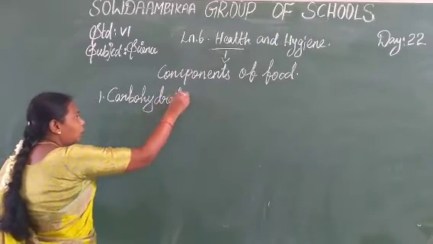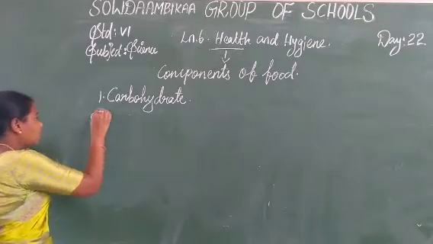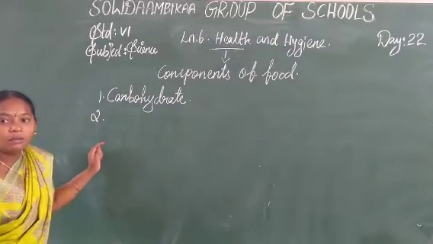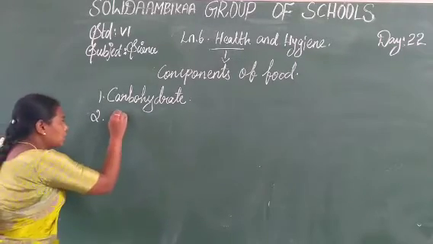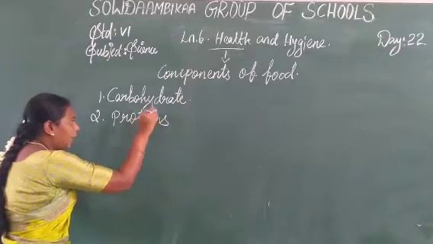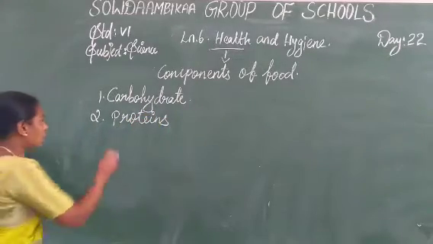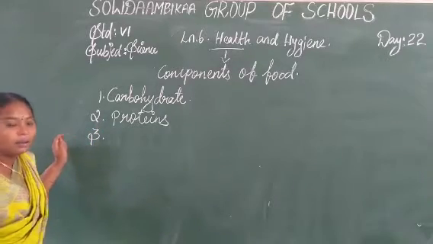D-R-A-T-E, carbohydrate. The first one is the carbohydrate. Second one is the fat. Okay, fat, minerals. Okay, the second one is the protein. Second one is the proteins. The third one is the fats.